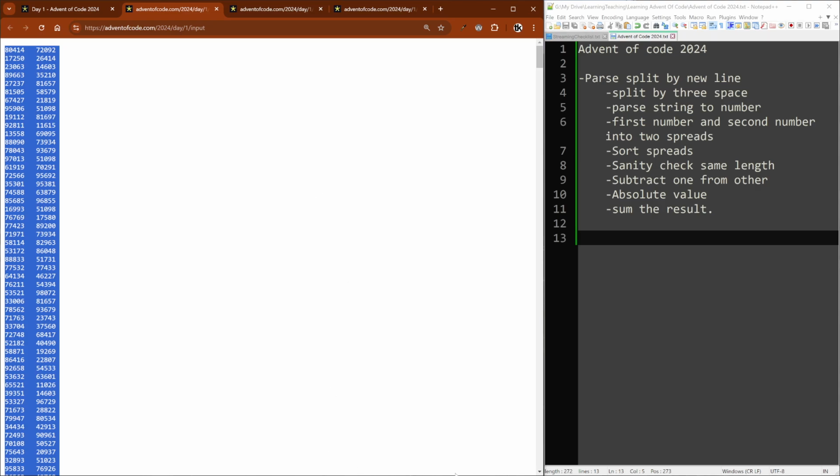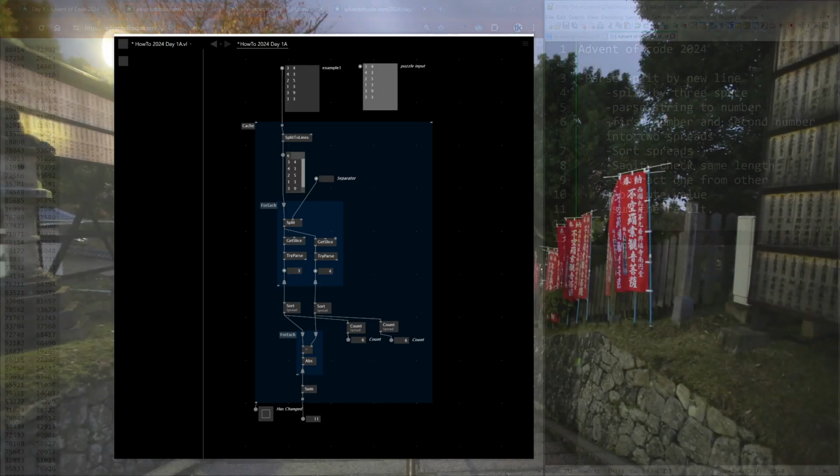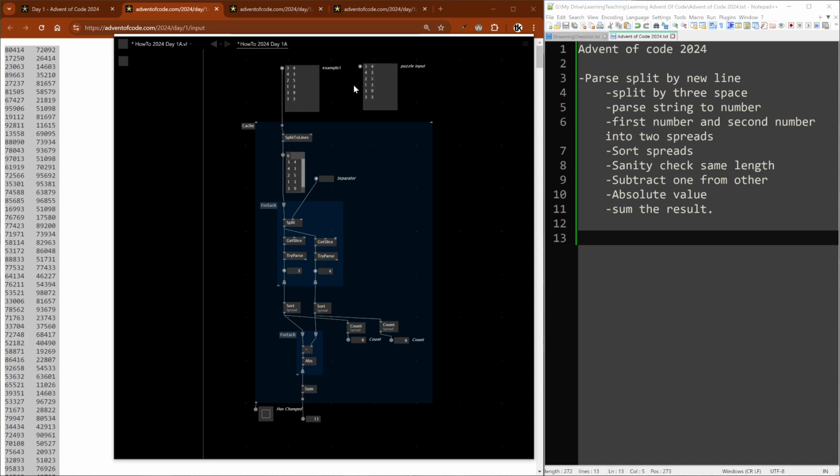Okay, so Control A, Control C, back here. Oh, there's a function so you can see my keyboard shortcuts. I should turn that on. Okay, there it is. Very big. Let's pop it in there.